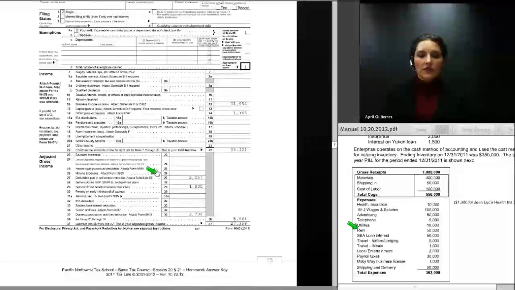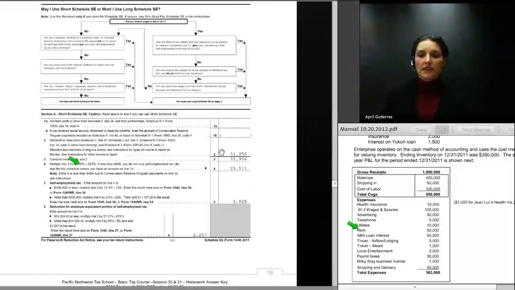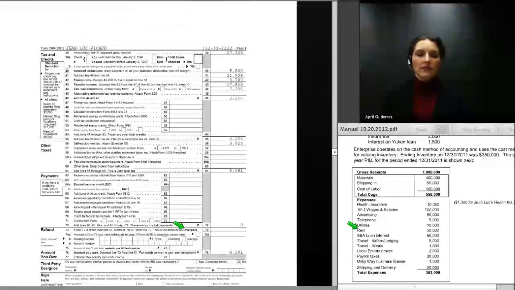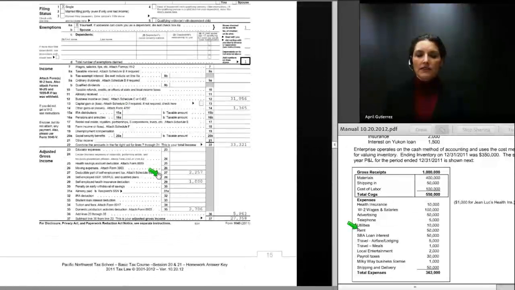On line 27, we show the deductible part of his self-employment tax, and we computed that on the Schedule SE. We begin with $31,956, multiply that by 92.35%, take the result of $29,511 and multiply that by 13.3%, and we get $3,925. This is the amount of self-employment tax to enter on line 56 of Jean-Luc's 1040, and 57.51% of his self-employment tax is $2,257, and we take that $2,257 and enter it here on line 27.